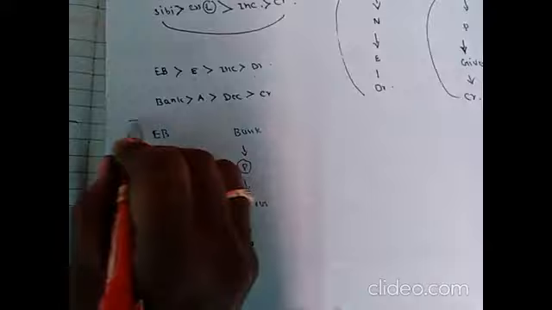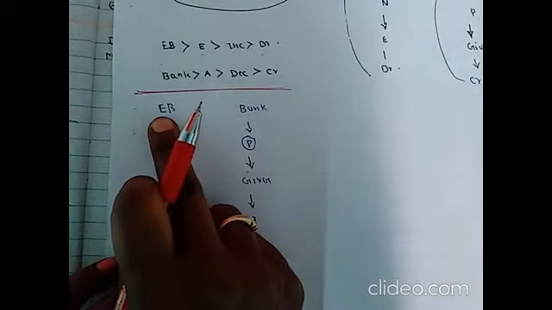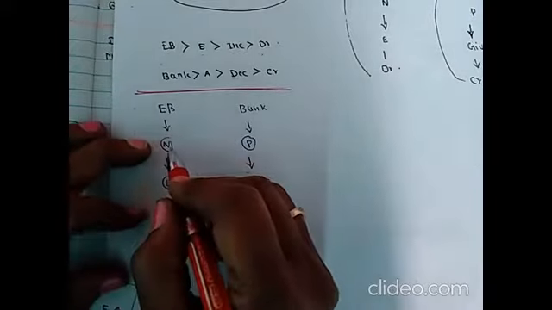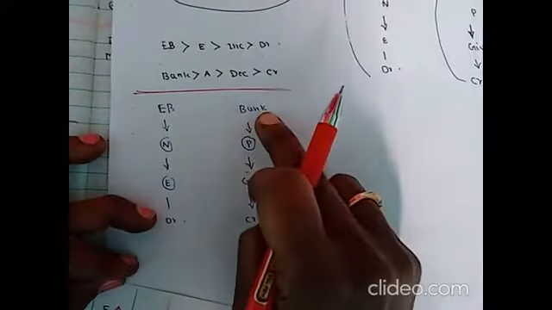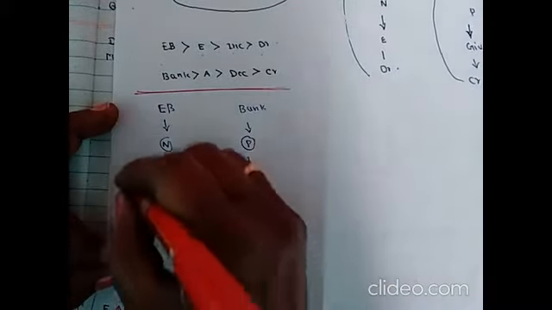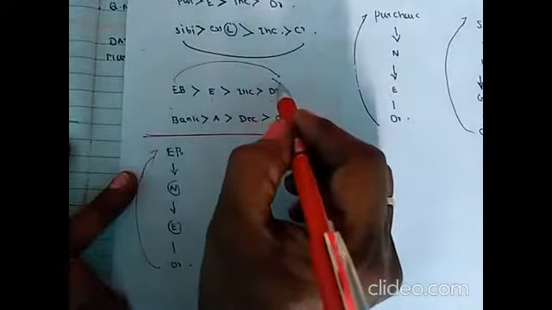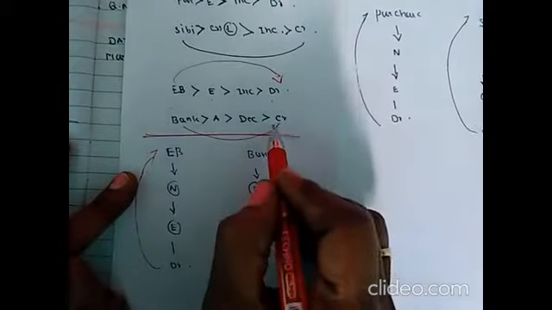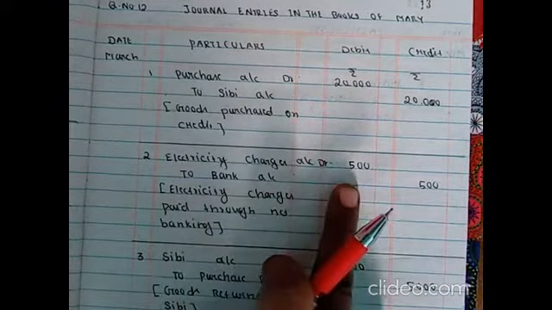So under the traditional method, electricity bill is a nominal account, it is expenses, debited, and bank is personal, giver, credited. So EB account debit and bank account credited. Electric charges account debited to bank account 500.